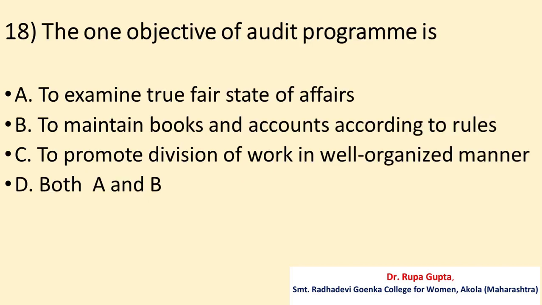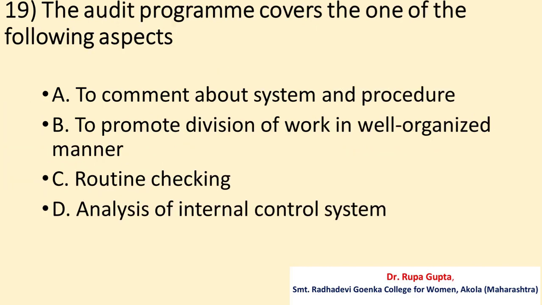Question number 18. The one objective of audit program is A. To examine true fair state of affairs. B. To maintain books and accounts according to rules. C. To promote division of work in well-organized manner. D. Both A and B. And the correct answer is C. That is to promote division of work in well-organized manner.